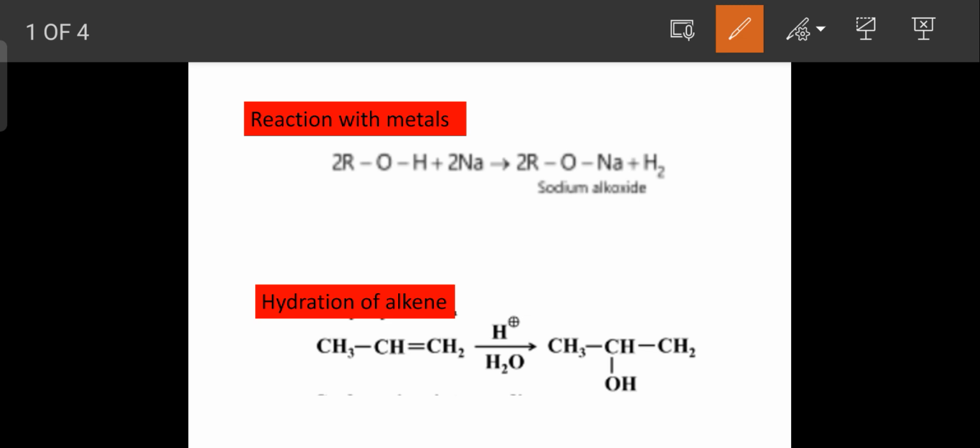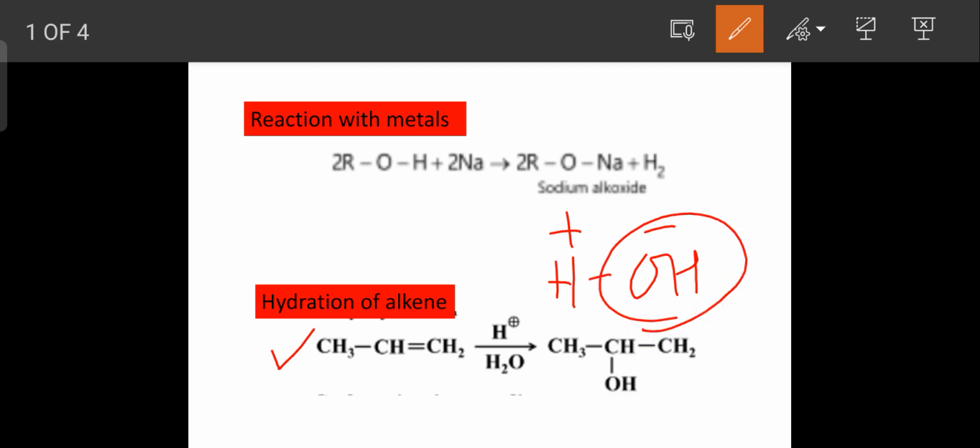As in this case, this is an unsymmetrical alkene and here water is added. Water can be divided into H and OH. This is minus and this is plus. OH is the negative part and it will go to that carbon atom which contains less number of hydrogen atoms, and hydrogen will go to that carbon atom which contains more number of hydrogen atoms, and this is the final product.